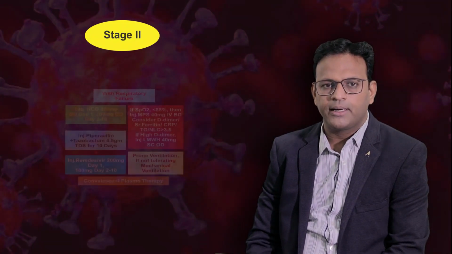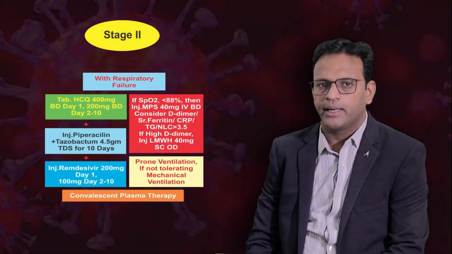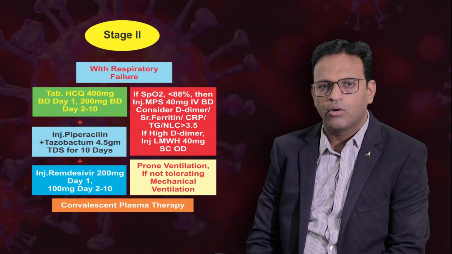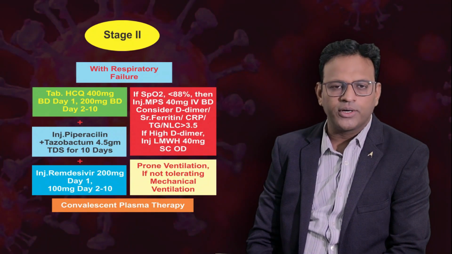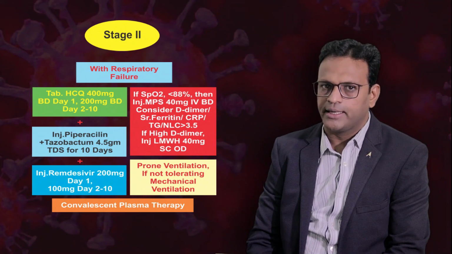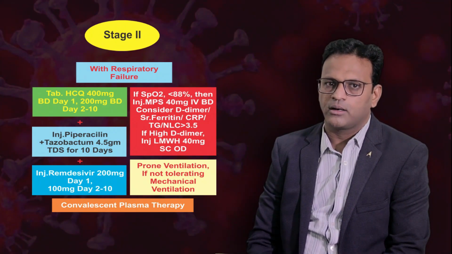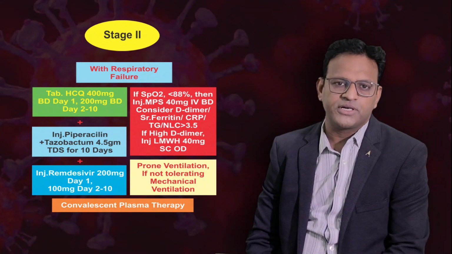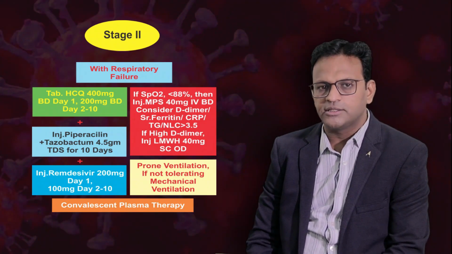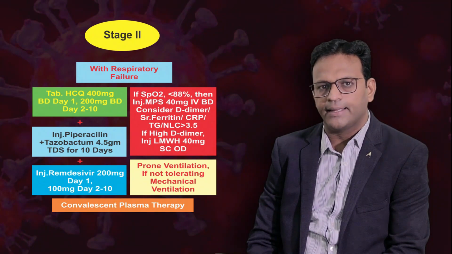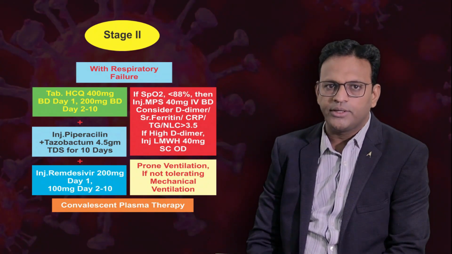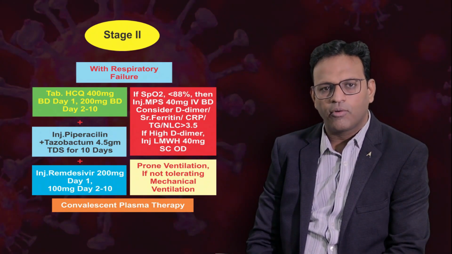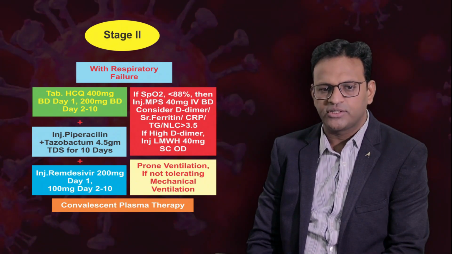In stage 2 with respiratory failure, tablet hydroxychloroquine 400 mg twice daily on day 1, followed by 200 mg twice daily from day 2 to day 10. Injection piperacillin tazobactam 4.5 gram thrice daily for 10 days. If the patient remains hypoxemic, then considering the inflammatory cascade as a major contributing factor, injection methylprednisolone 40 mg intravenous twice daily.